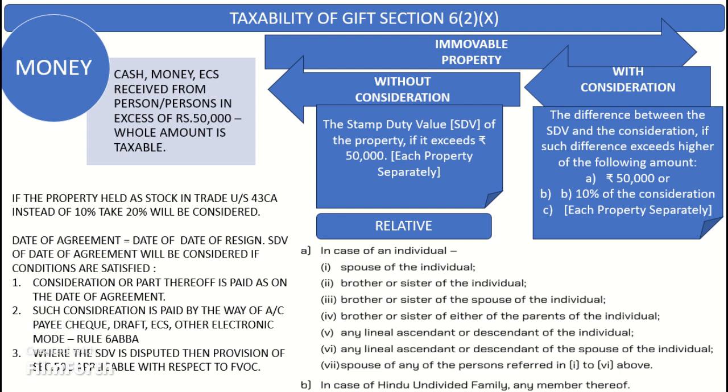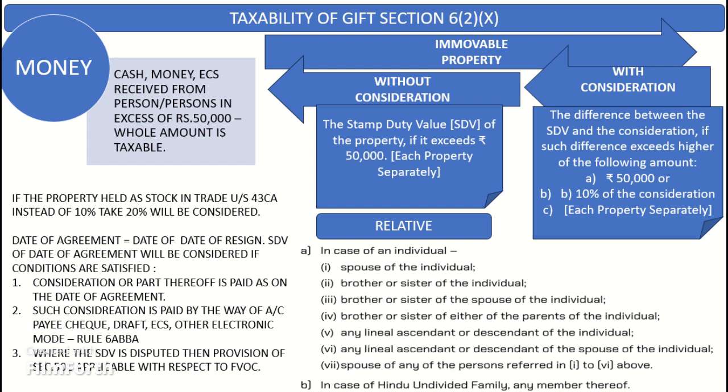Students, you should know the value to be considered where the date of agreement is different from the date of registration. Taking into consideration the possible time gap between the date of agreement and the date of registration, the stamp duty value may be taken as on the date of agreement instead of the date of registration, if the date of the agreement fixing the amount of consideration for the transfer of the immovable property and the date of registration are not the same, provided whole or part of the consideration has been paid by way of an account payee cheque or an account payee bank draft, or by use of electronic clearing system through a bank account or through such prescribed electronic mode, on or before the date of agreement.